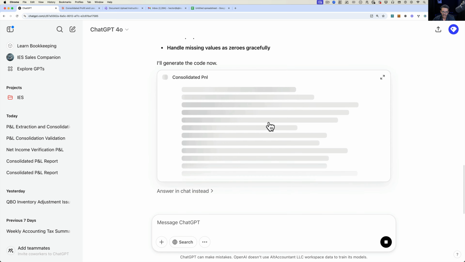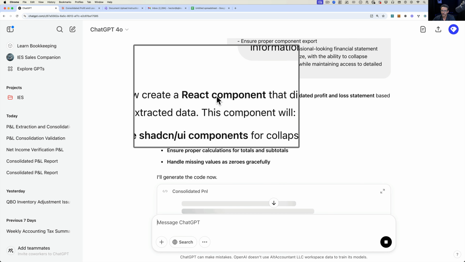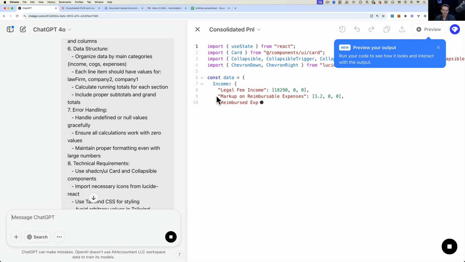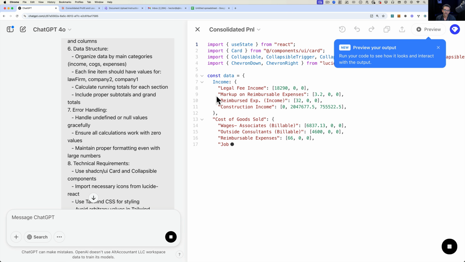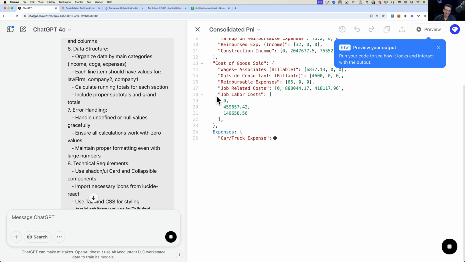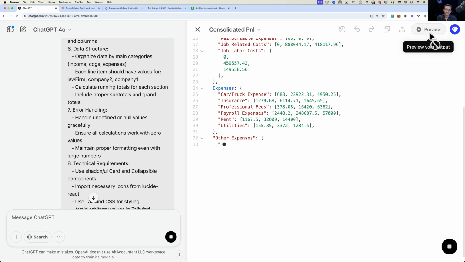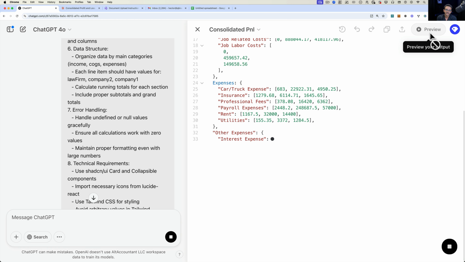Anytime you see the words React component here, that's talking about coding. HTML is talking about website coding. So in this particular case, it's going to write the code, and then we'll wait for it to finish, and then click on this preview output to see if it does it similar to the way Claude does.